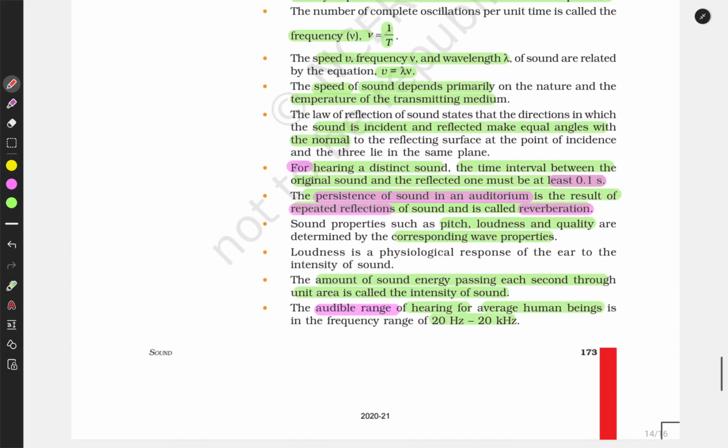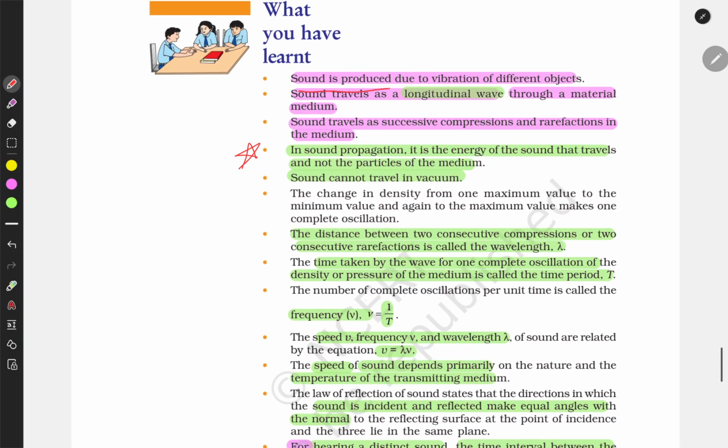Let's revise it quickly. Sound is produced due to vibration of an object. Sound waves travel as longitudinal waves through a material medium. It cannot travel in a vacuum. Sound travels through successive compressions and rarefactions in the medium.